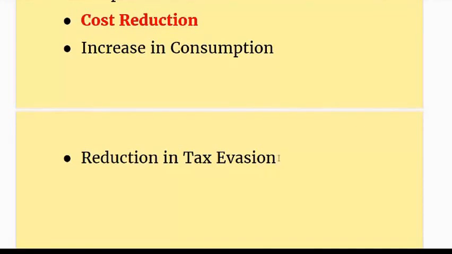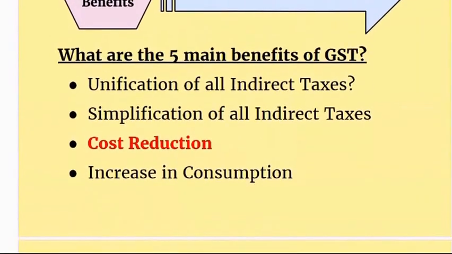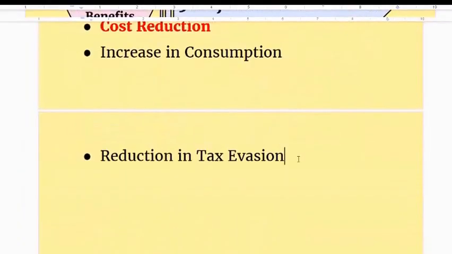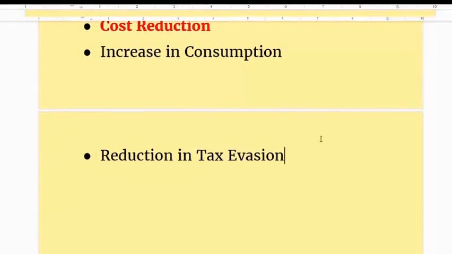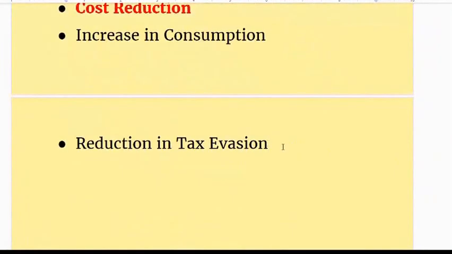The fifth and the last and the most important is that because of GST, there will be reduction in tax evasion. To a great extent, there will be reduction in tax evasion. And one more important thing is that there will not be any cascading effect. So these 5-6 are the major benefits that are available to the customer. So the customer will have to see his benefit post GST. This is a small session that we have done to help the consumer, to help the viewer understand the benefit of GST. Hope you will like this session.